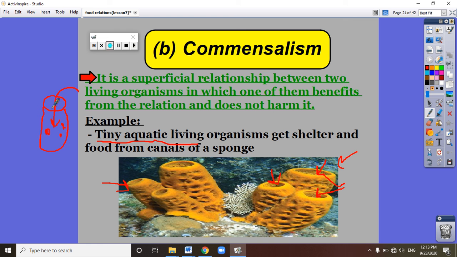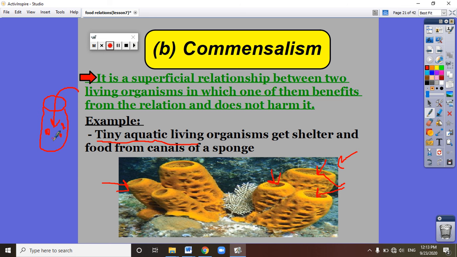When the sponge is feeding and eating, it lets the water get inside it. The tiny aquatic living organisms, at this time, also select their food from the water along with the sponge.